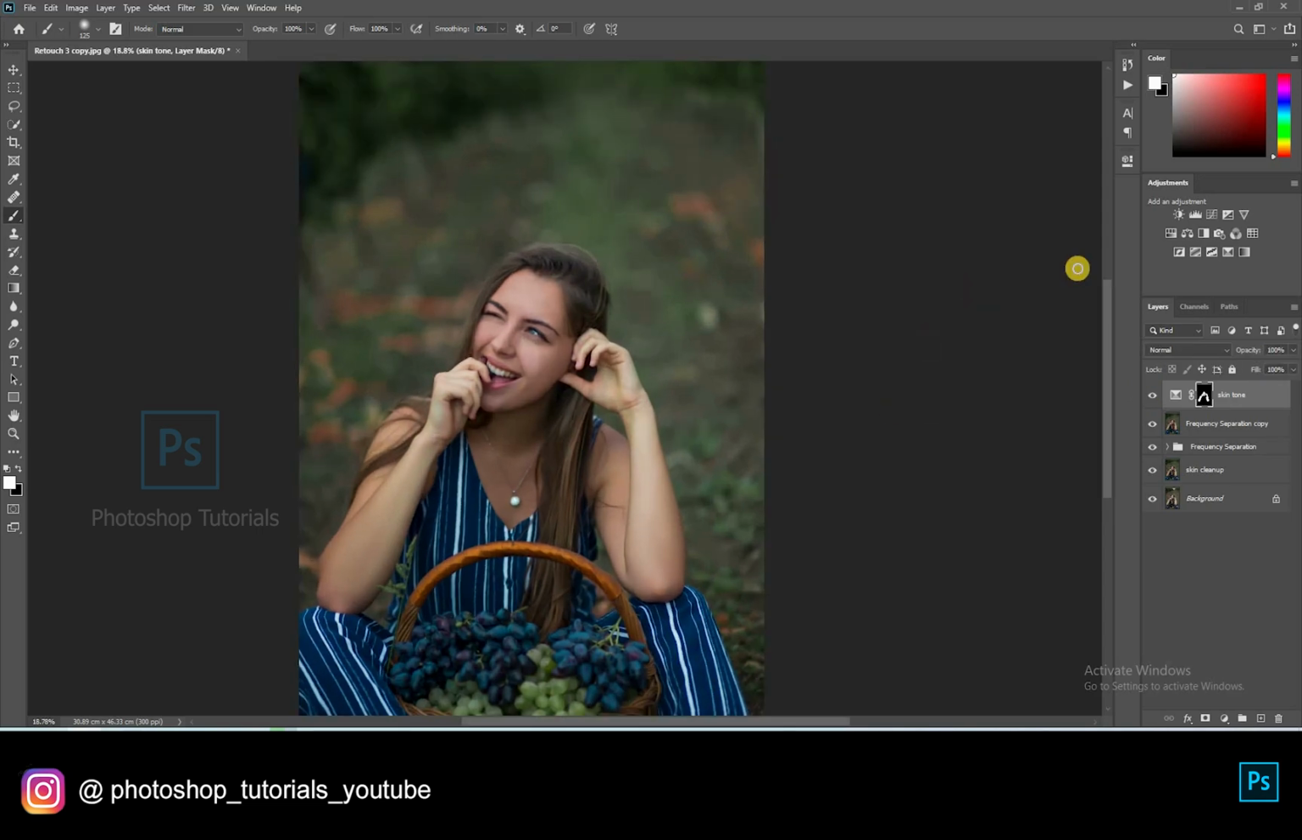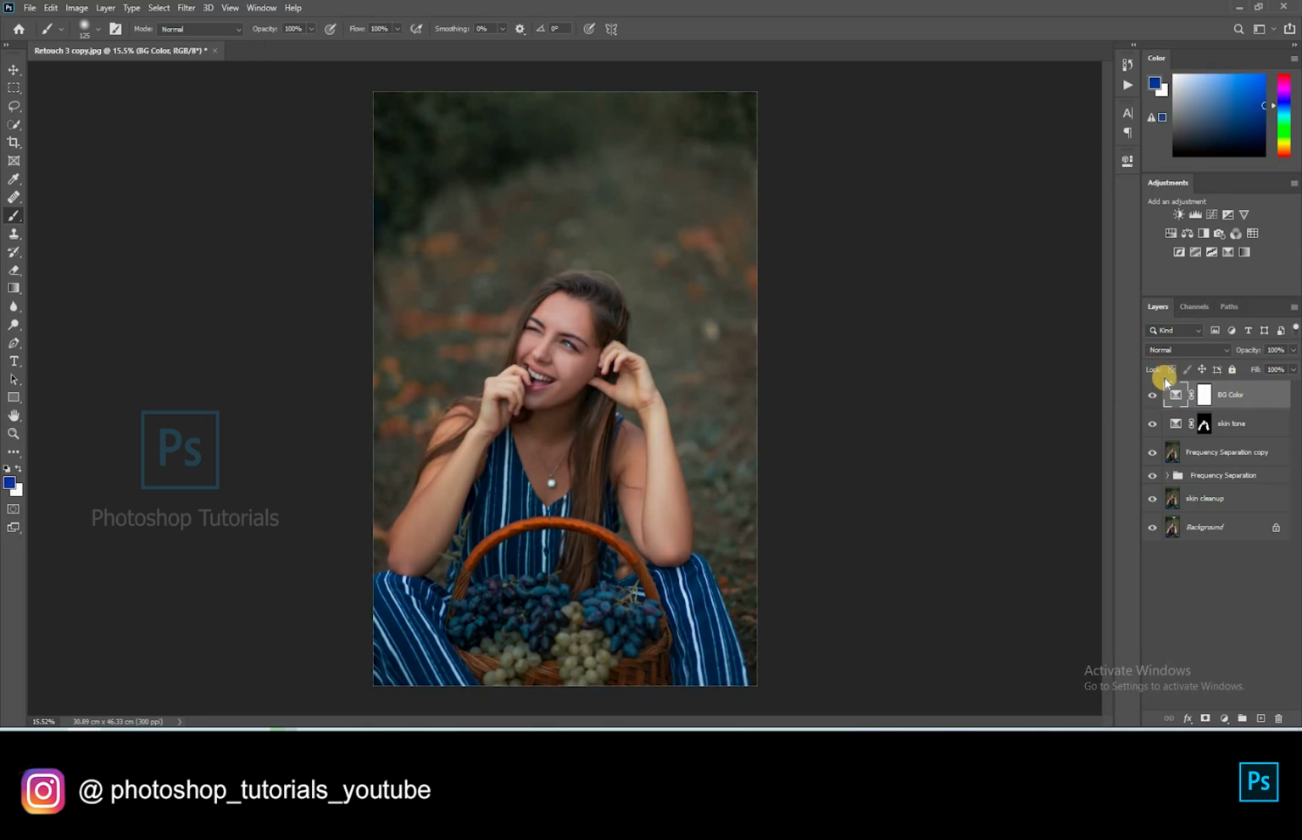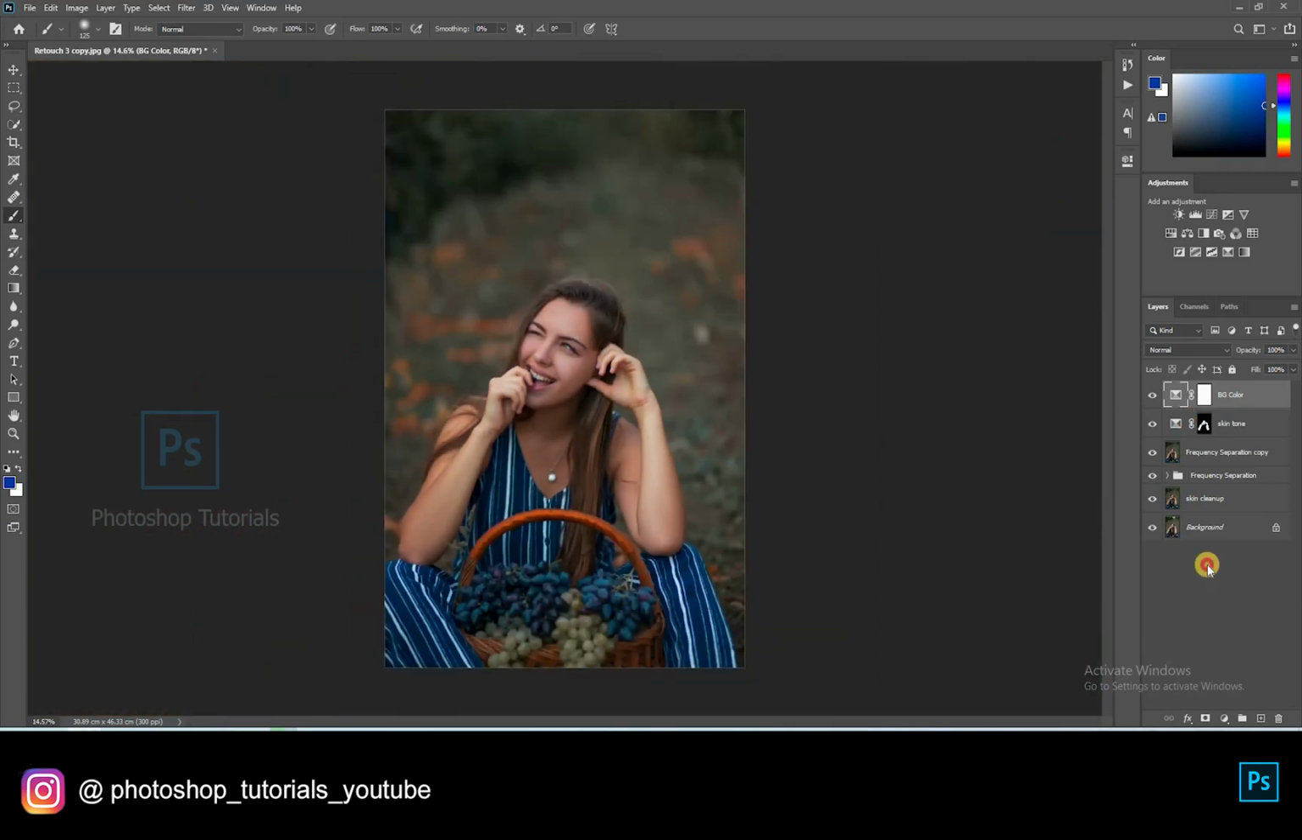Let's tone up the background. Open a new selective colors adjustment layer. Adjusting the yellows and greens. Okay, this is fine.